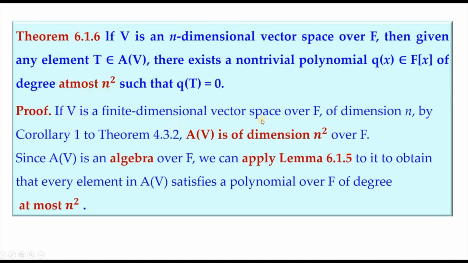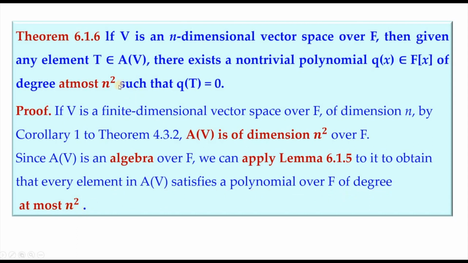Now, if V is a finite dimensional vector space of dimension n, then we know that Hom(V) is of dimension n square. So that Hom(V) is only denoted as A(V). Now, since A(V) is an algebra and it has unit element, we can apply the previous lemma so that every element in A(V) satisfies a polynomial over F of degree at most n square.